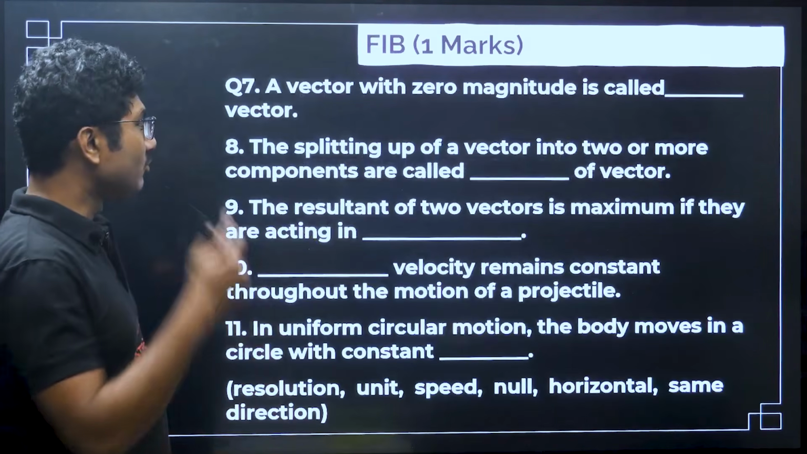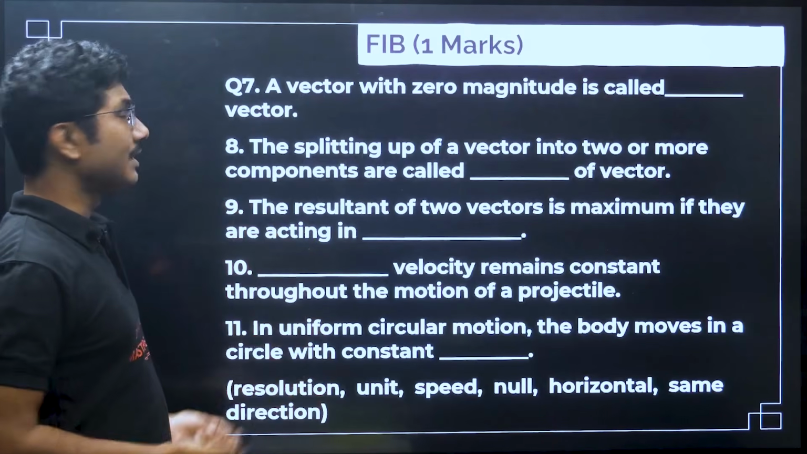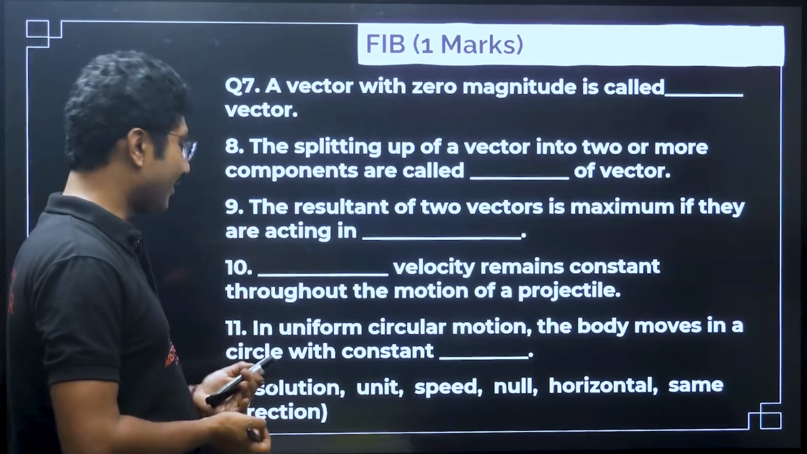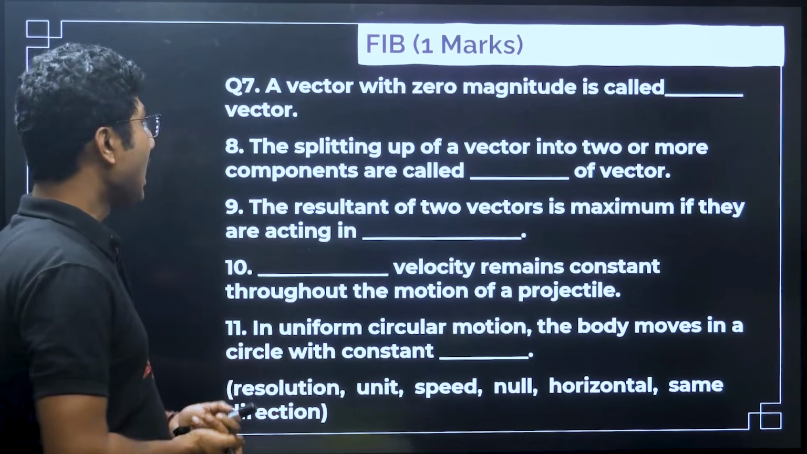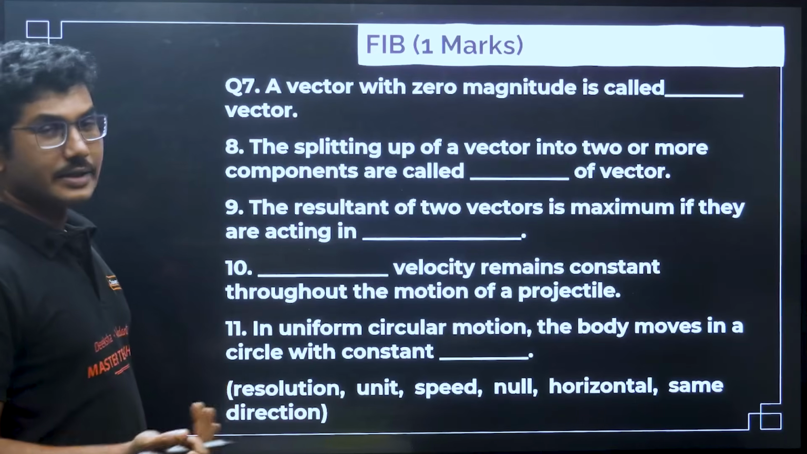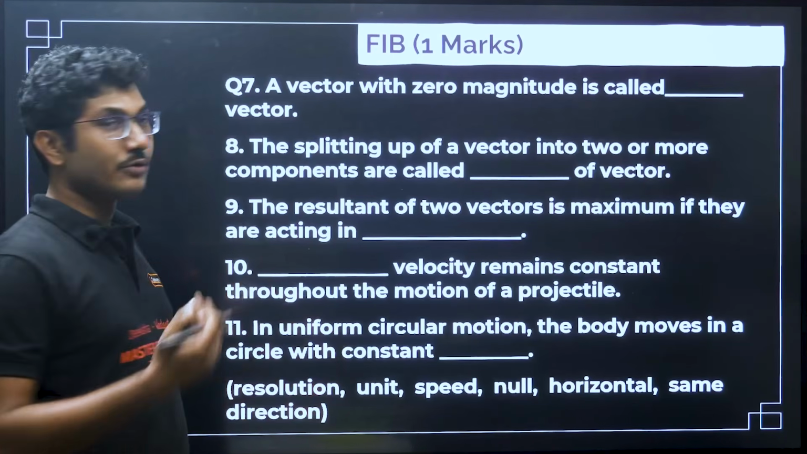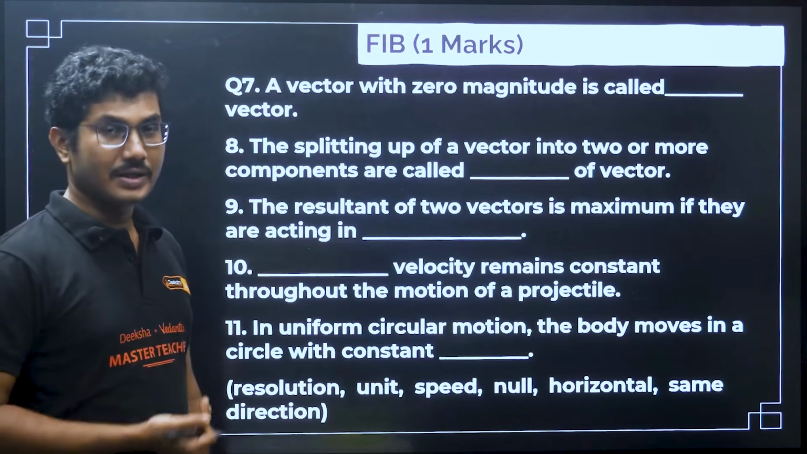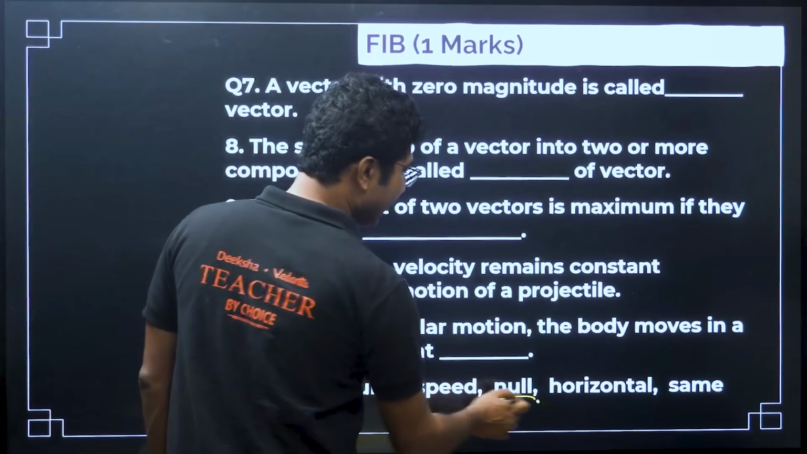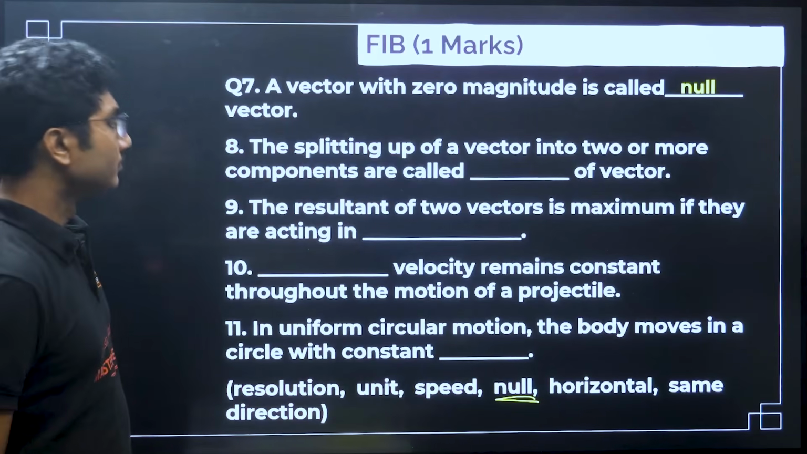Now let's move on to the fill in the blanks. Again, fill in the blanks, the trick is simple. Read the statement completely and find the suitable option. A vector with zero magnitude is called dash vector. So a vector with zero magnitude, we know that is called a null vector. So let's see whether null is there or not. Yes, null is there. So null vector.